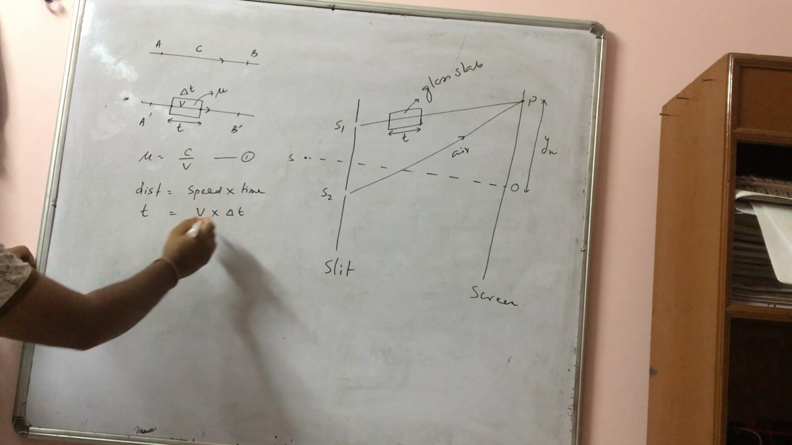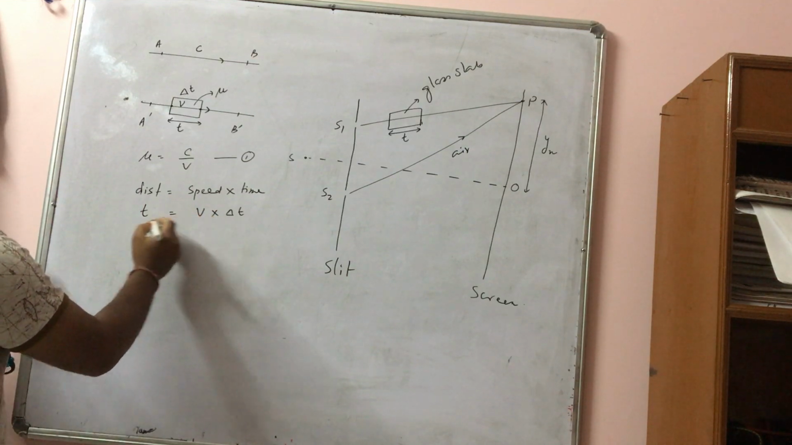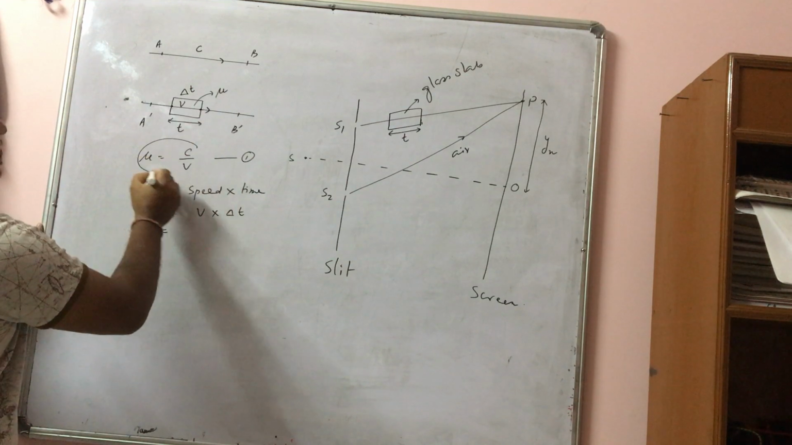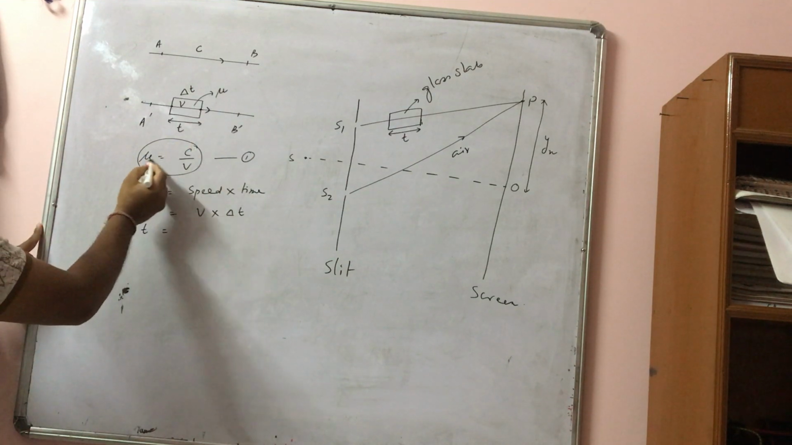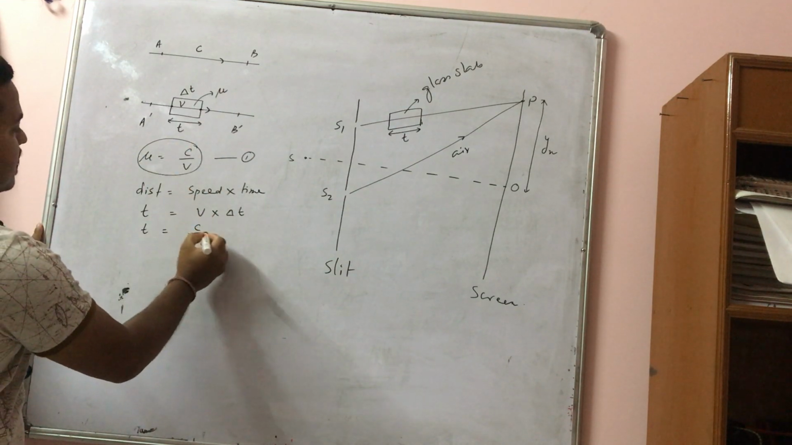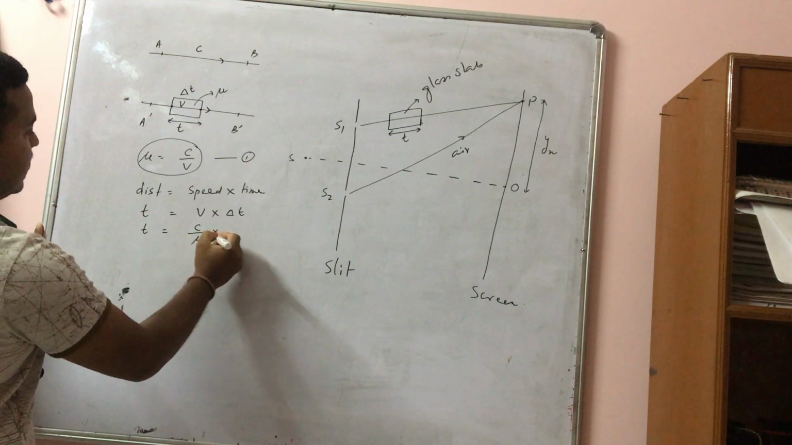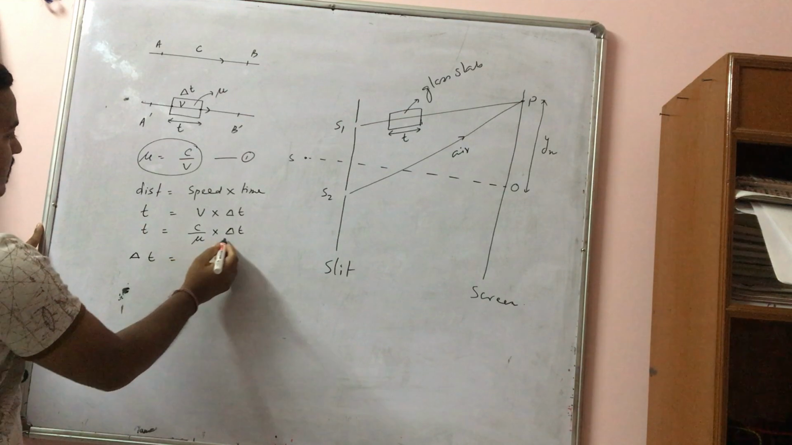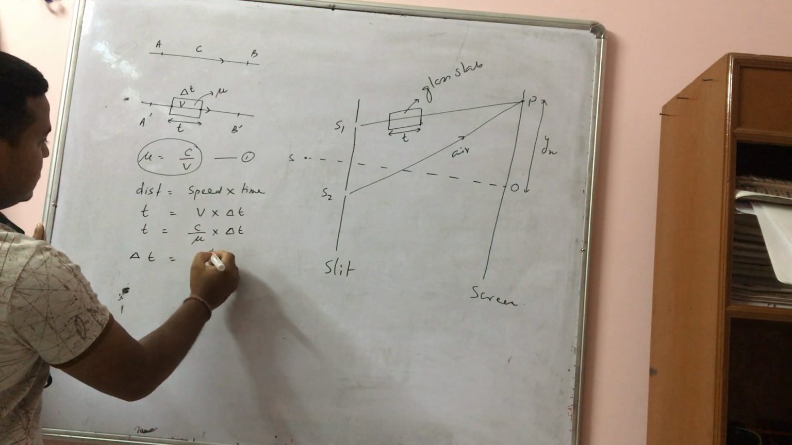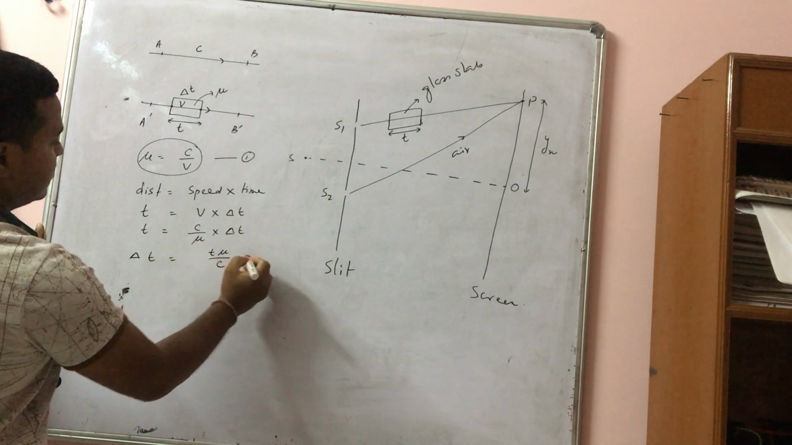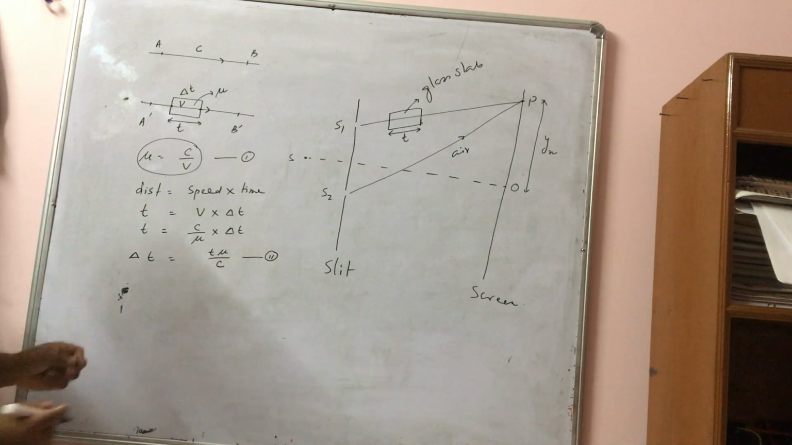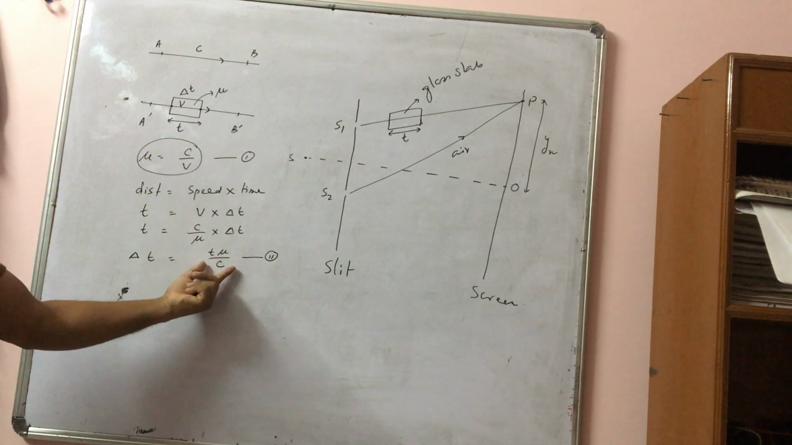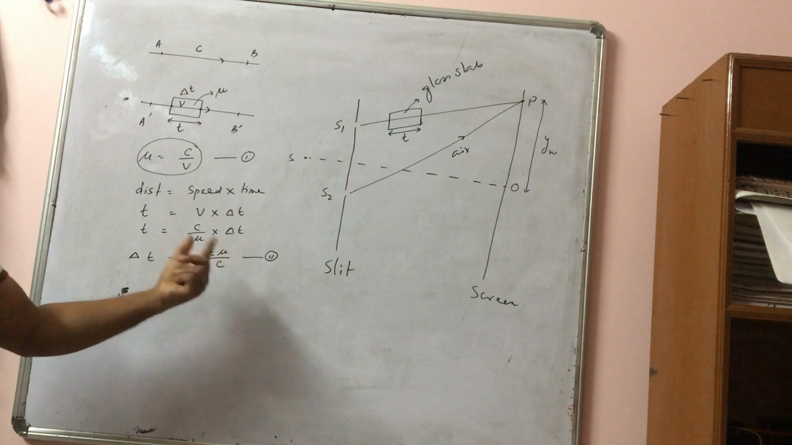So from here we calculate the time. Here v is equal to c by mu, so T equals c by mu into delta T. So we calculate time from here: delta T is equal to T mu by c. So this is the time taken by the light to travel this distance, mu T by c.